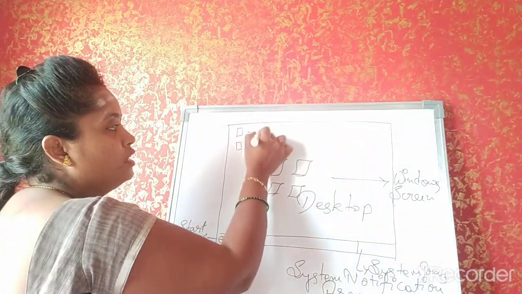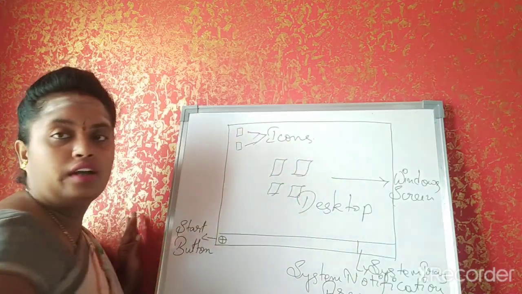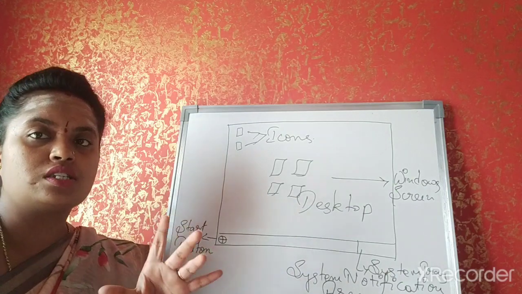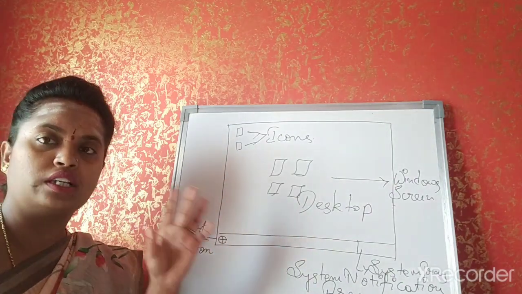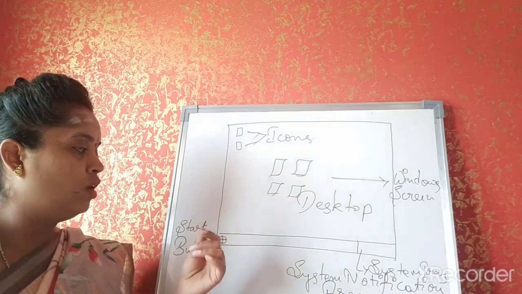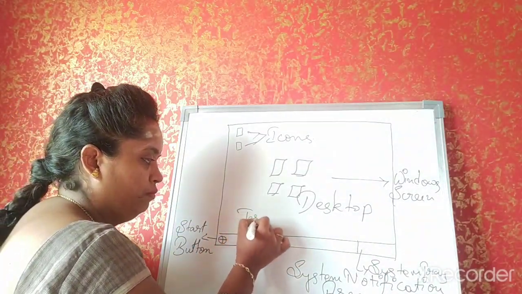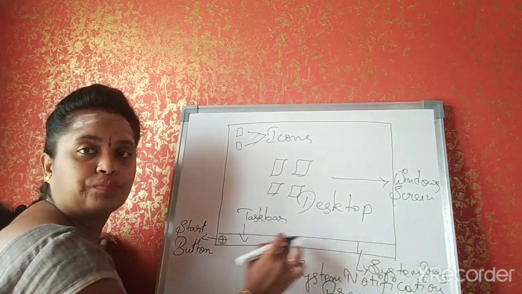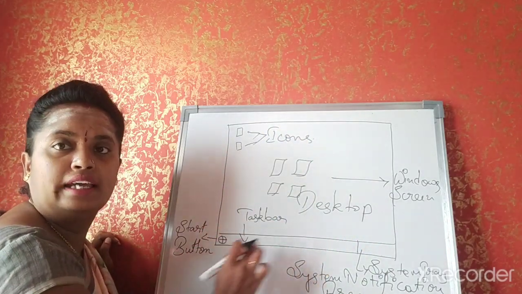Understand, children? These are icons. What are icons? I'll tell you. Small pictures on the desktop screen are called icons. And this one is your taskbar.